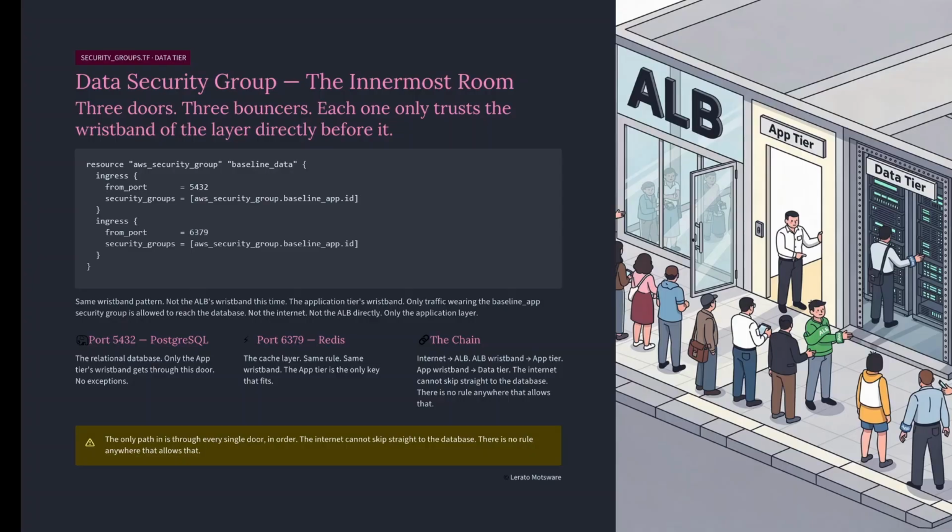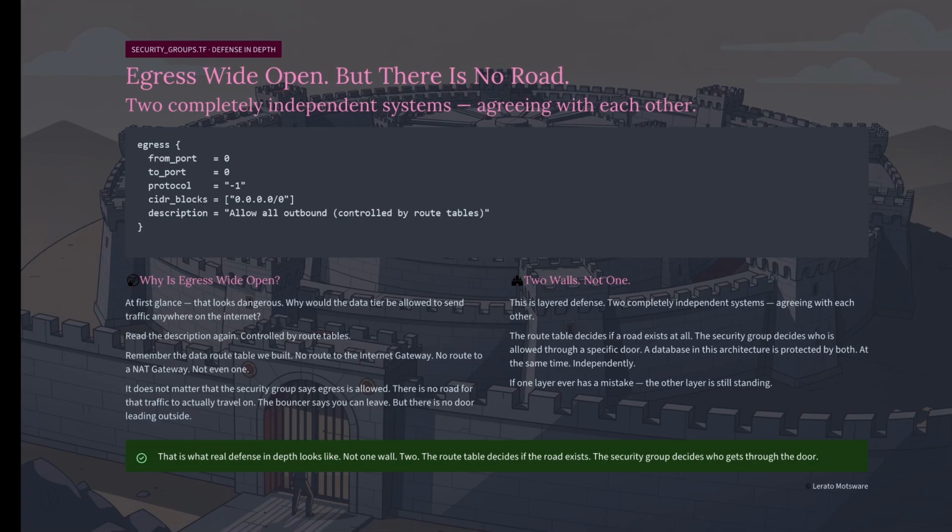One last detail. Look at the egress blocks. Egress, wide open, anywhere, any port. At first glance, that looks dangerous. Why would the data tier be allowed to send traffic anywhere on the internet? Read the description again. Controlled by route tables. Remember the data route table we built. No route to the internet gateway. No route to a NAT gateway. Not even one. It does not matter that the security group says egress is allowed. There is no road for that traffic to actually travel on. The bouncer says you can leave, but there is no door leading outside.